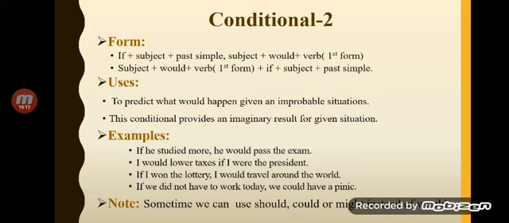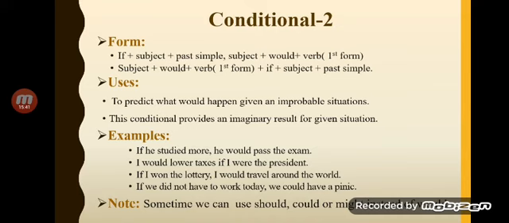Are you getting it? The if clause can be at the beginning. If I studied, I would pass the exam. On the other hand, the main clause could be at the beginning. I would pass the exam if I studied. So the structure is if plus subject plus past simple for the if clause, and the main clause would be subject plus would plus verb.